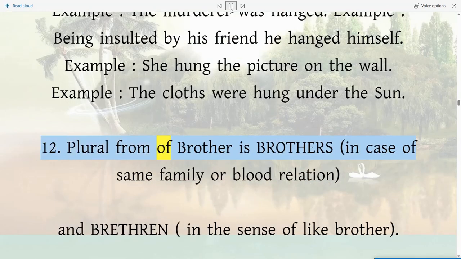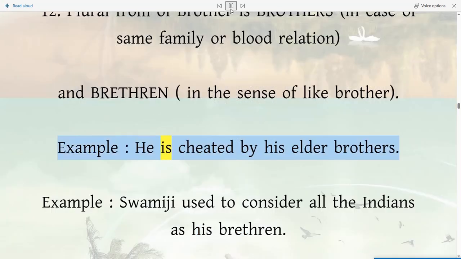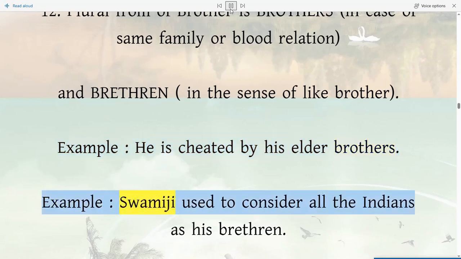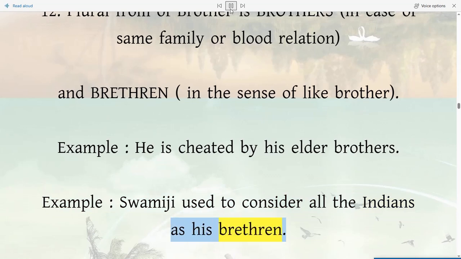12. Plural form of brother is brothers, in case of same family or blood relation, and brethren, in the sense of like brother. Example: he is cheated by his elder brothers. Example: Swamiji used to consider all the Indians as his brethren.